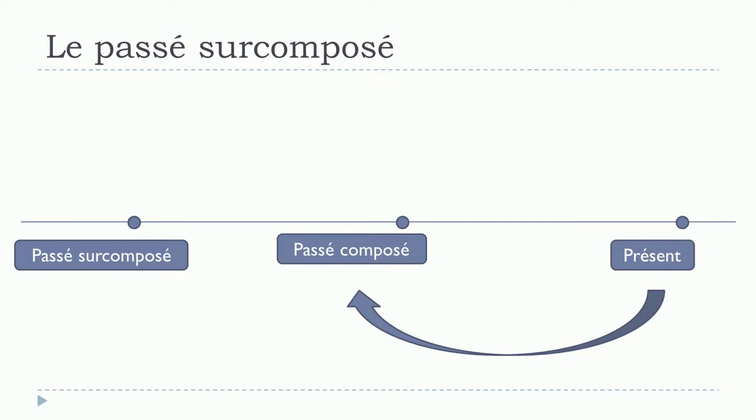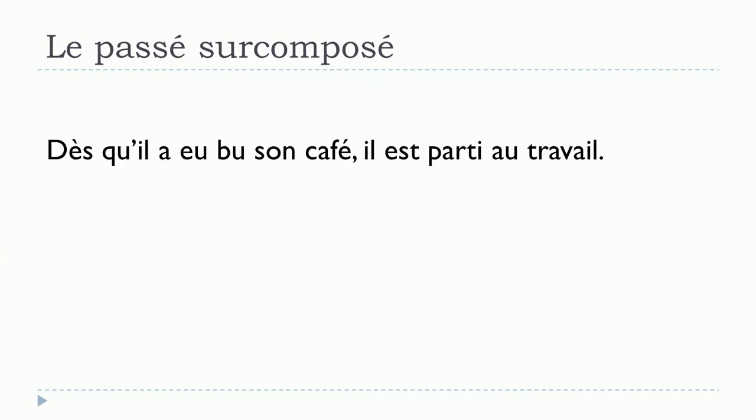And then if you want to express something that happened before this passé composé, it's le passé surcomposé. So the present, le présent, then the past, le passé composé, and even before, le passé surcomposé.